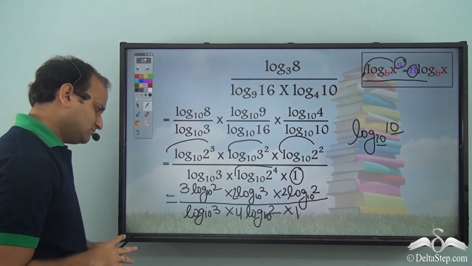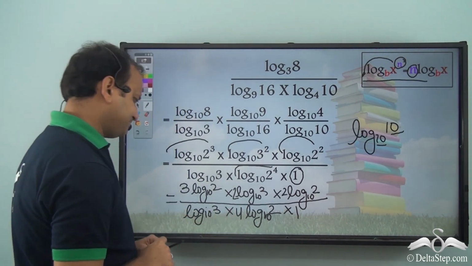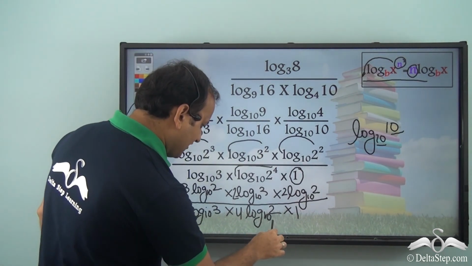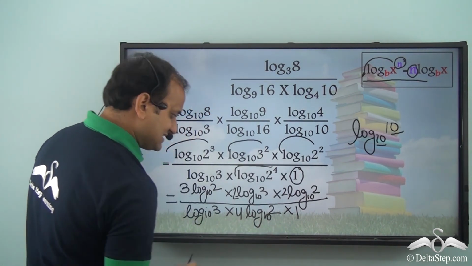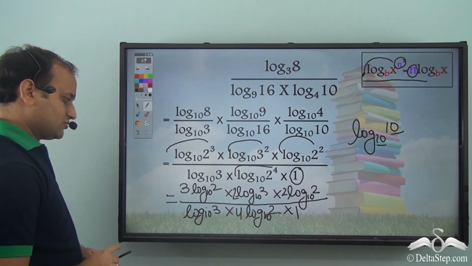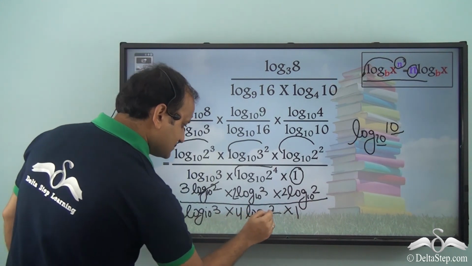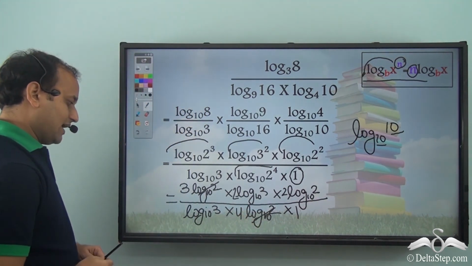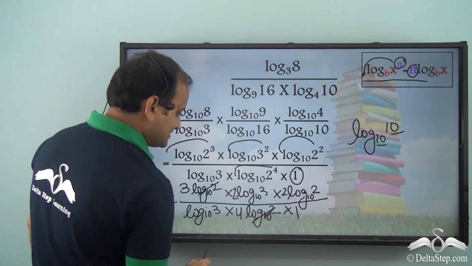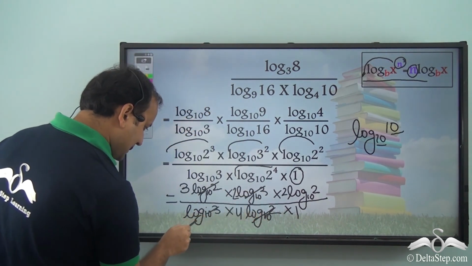Now can we solve it further? Let's see. We have log 2 to the base 10 here, and we have log 2 to the base 10 here. So I think these can be cancelled. Also log 3 to the base 10 is here, and log 3 to the base 10 is here. Even this can be cancelled.